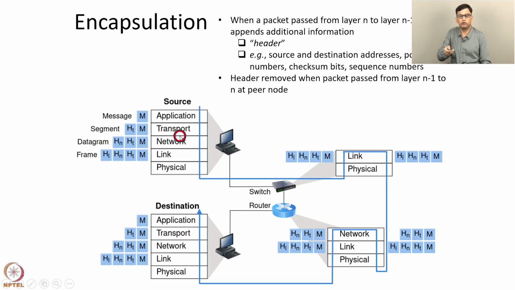And this header removal also happens at the intermediate nodes. For example, when the packet is transferred from this switch to this router, the router removes this link layer header HL, and then the packet is passed to the network layer. And then the network layer adds another new link layer header, that is this HL, and then sends the packet to the destination. So these headers are also removed and added at the routers during transit from the source to the destination.